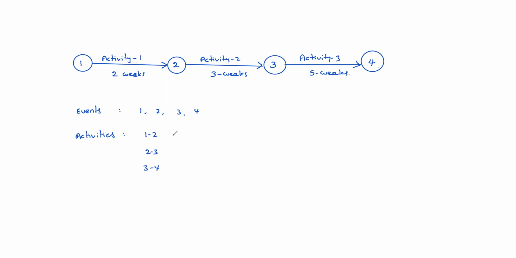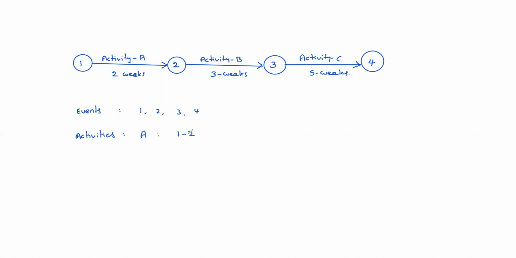So 1, 2 activity is nothing but activity A, activity B, activity C. Okay, so activity A is nothing but 1 to 2.